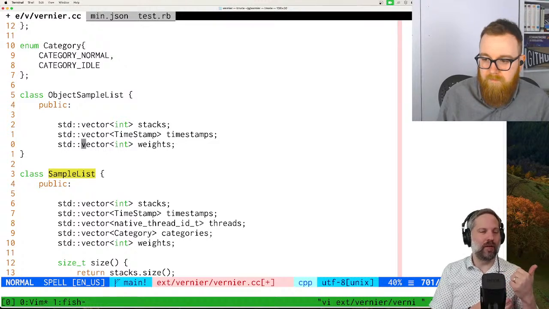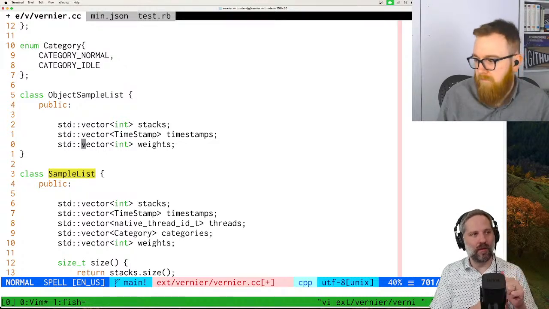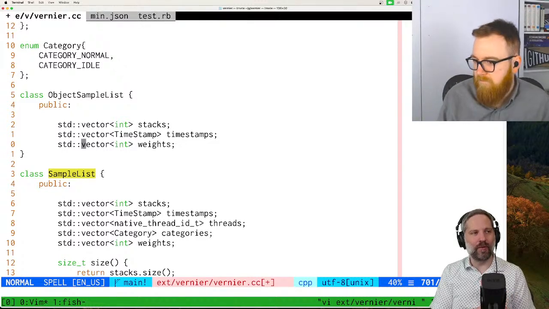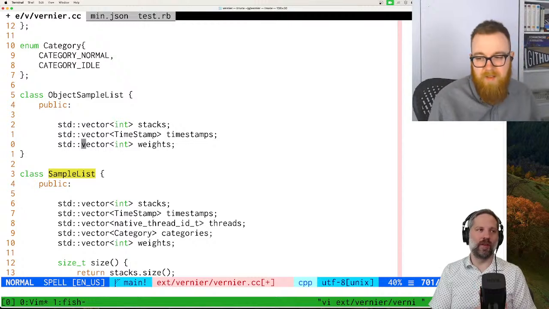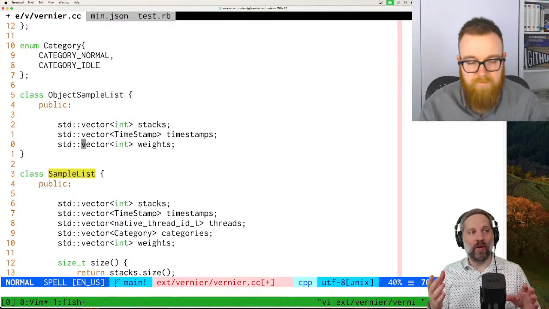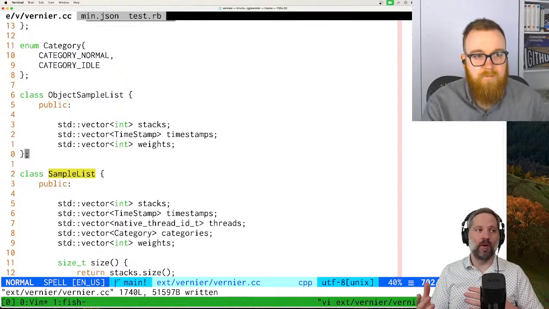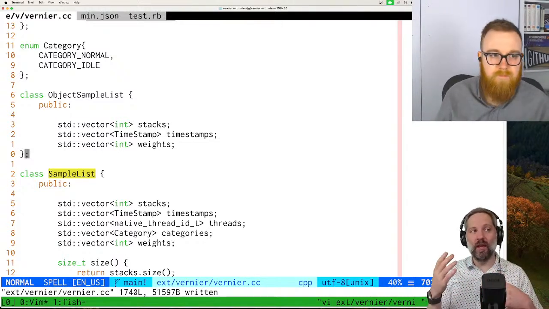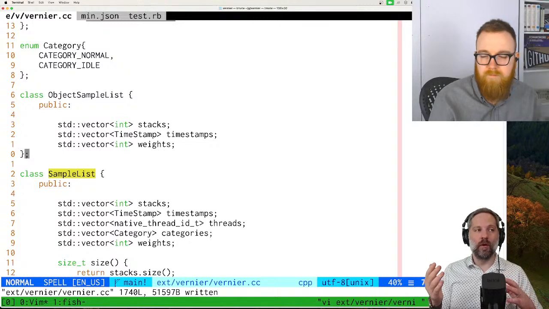So for T class or T data objects, I'm not sure if that makes sense. You know what I'm saying? For folks on the live stream, T data objects are Ruby objects that wrap a C data structure, and you can ask that object, hey, what is your size? How big are you?